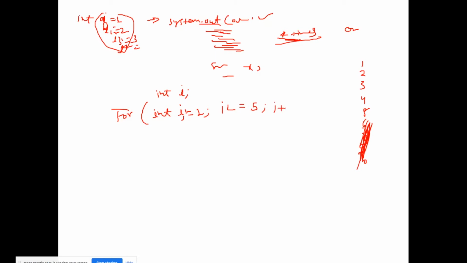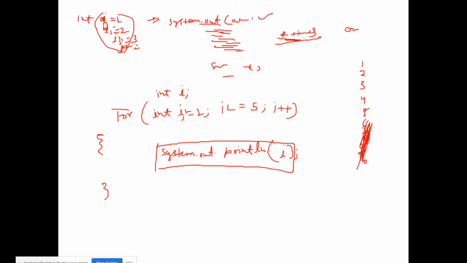I plus plus, then I will be moving to System.out.println, and here we have to print I, right? So this line of code will be executed 5 times.